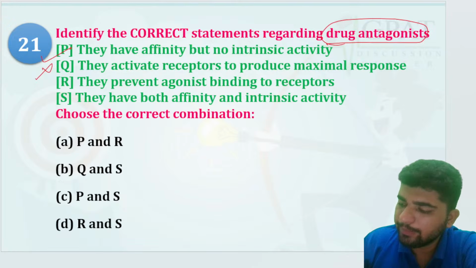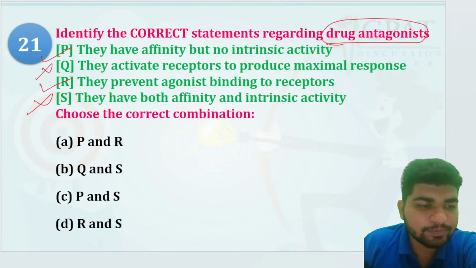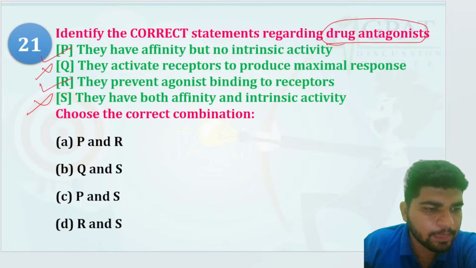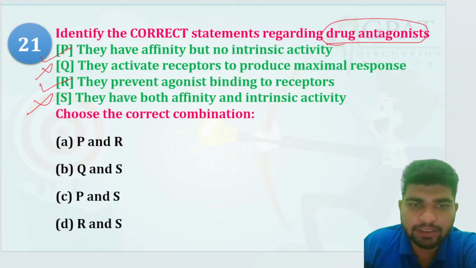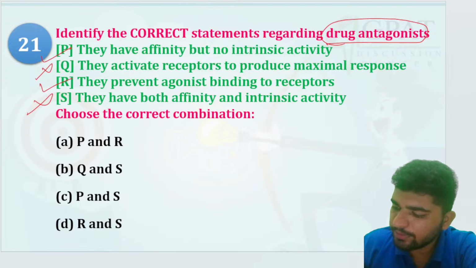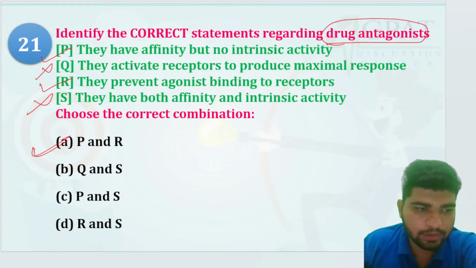No. They prevent agonist binding to the receptors, right? They have both affinity and intrinsic activity? No. What is the intrinsic activity of an antagonist? Can anyone tell me? PNR would be your right answer.